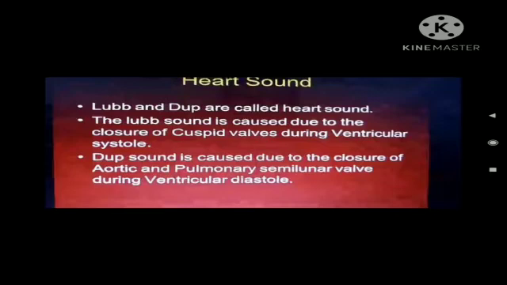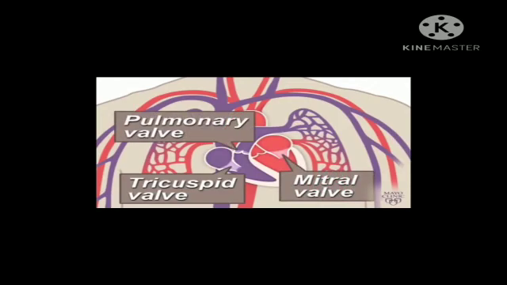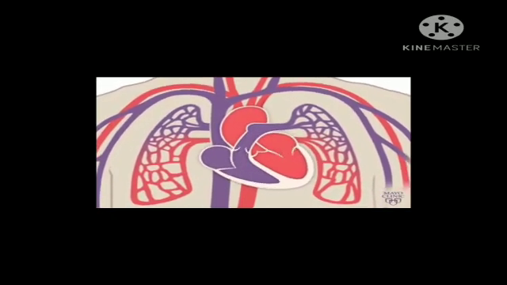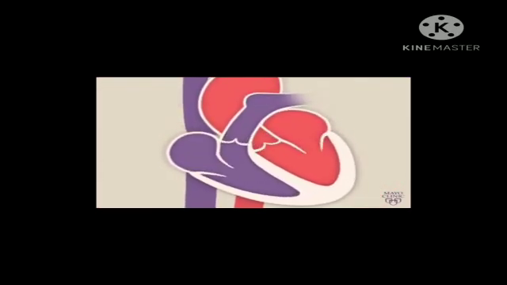And that time your main four valves are present in the heart, that is your tricuspid valve, mitral valve, pulmonary valve and aortic valve. Okay, now when your auricles are in systole, what happens? The blood flows into the ventricles.